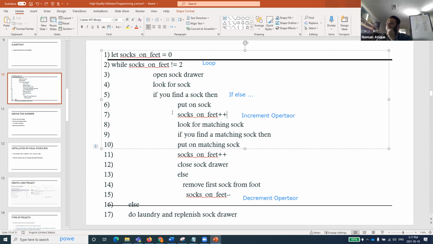What is that? Inside that, come here. What do you do? Open the sock drawer, look for a sock. If you find a sock, then you have found something. Oh yes, you're right. The indentation is not good. Someone is mentioning that indentation. So for the timing, I'll try to do that indentation a bit properly, but still it is not looking that proper anyhow.